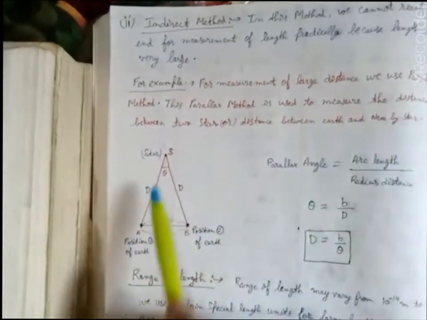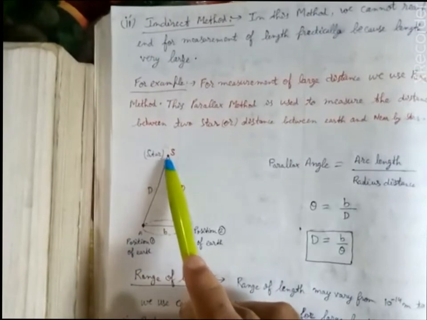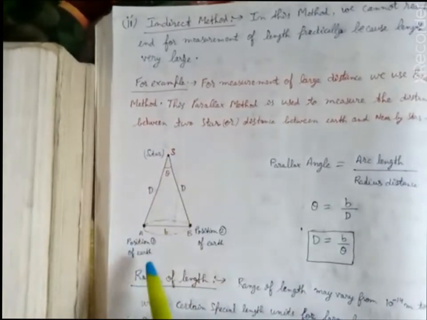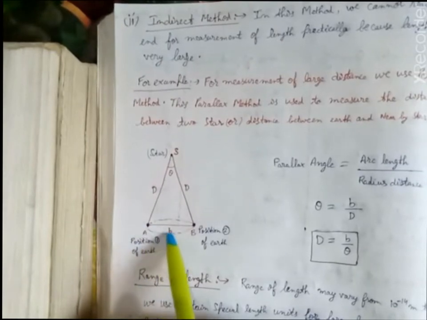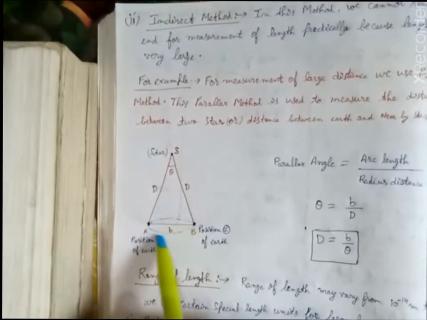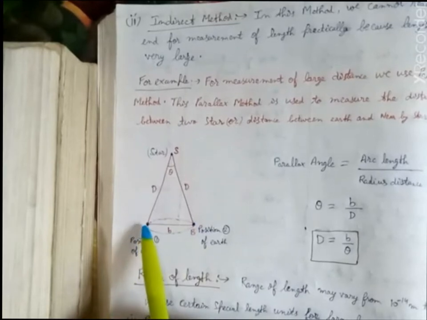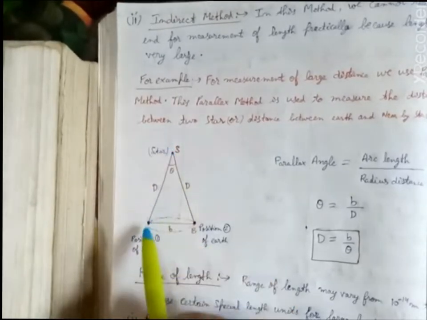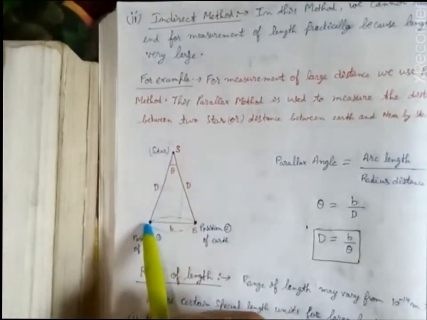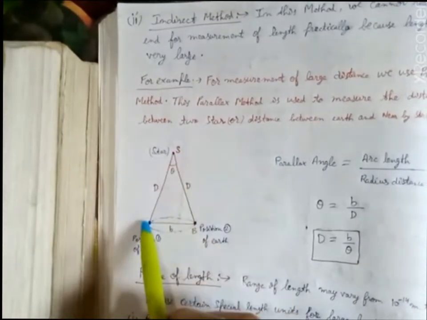For example, if there is a star at this position S and the Earth is on its orbit, it is revolving. So when the Earth is at position A, the person who is seeing this star by his eye, the observation is along this line.